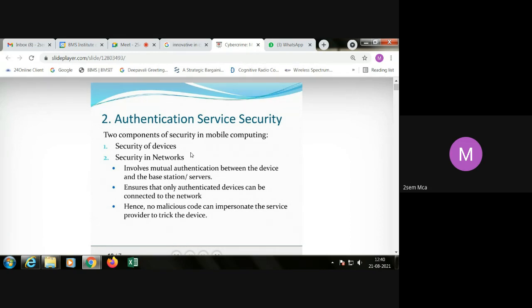It ensures that only authenticated devices can be connected to the network. Then no malicious code can impersonate the service provider to trick the device. So they will scan your device remotely when you insert the SIM into your mobile device. You are not going to get service access immediately; after the verification procedure, whether you are a normal user or an unauthorized user, they check it using the special tools available with them.